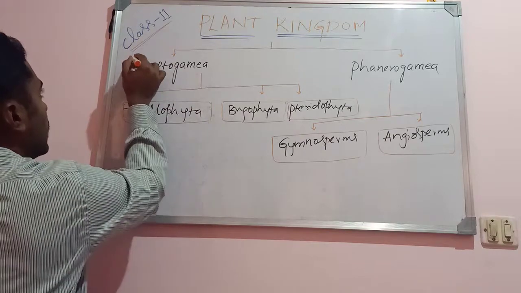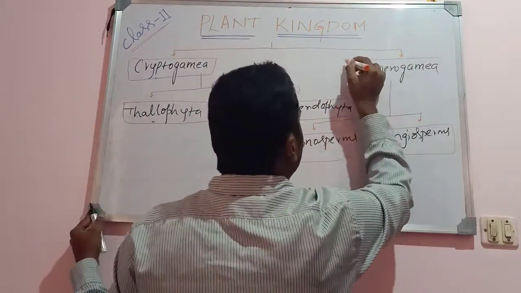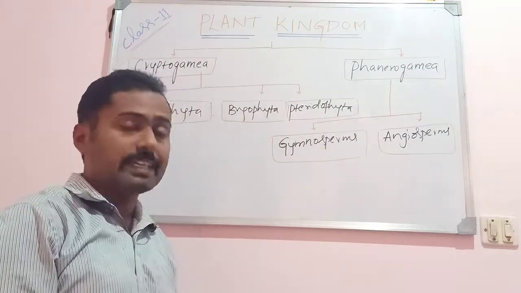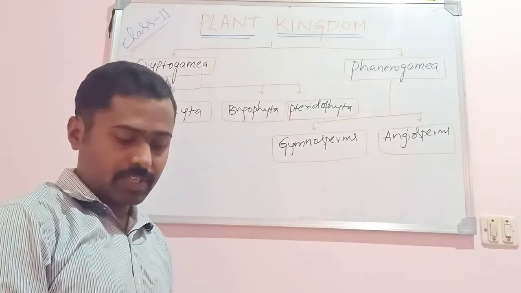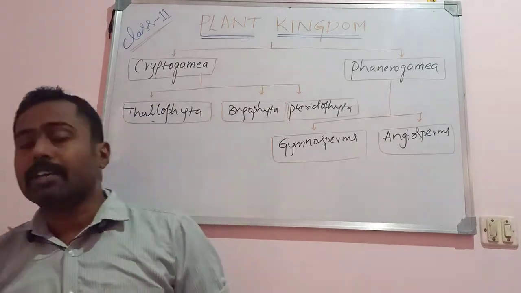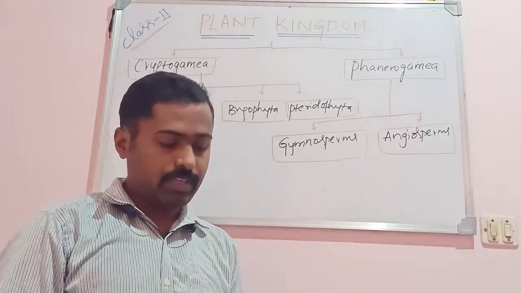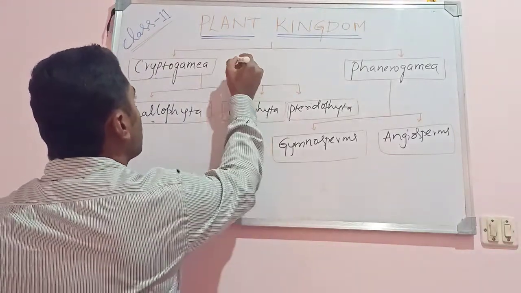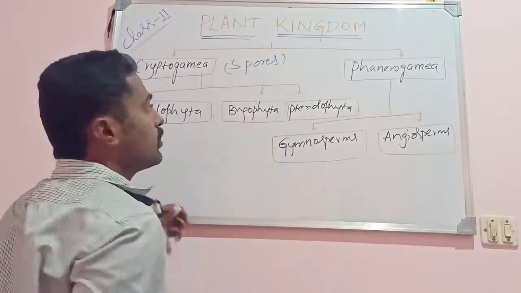Cryptogams means they are non-seeded plants. They do not bear the seeds. They reproduce by producing the spores. Mainly they reproduce by producing spores.